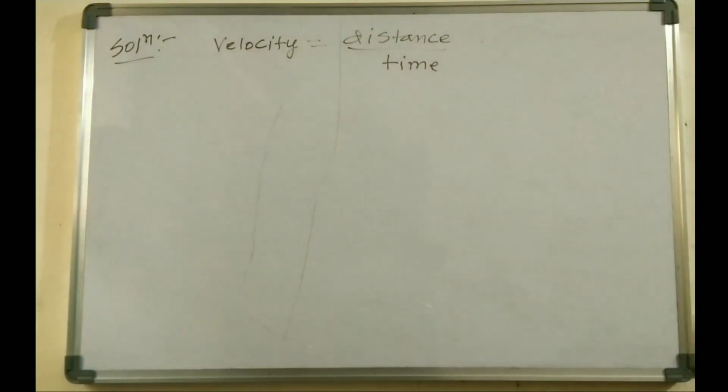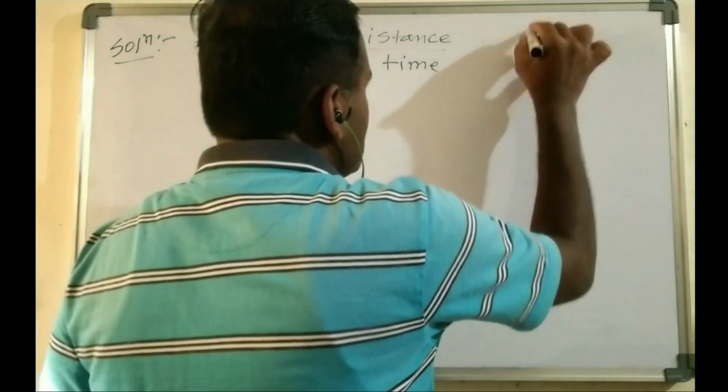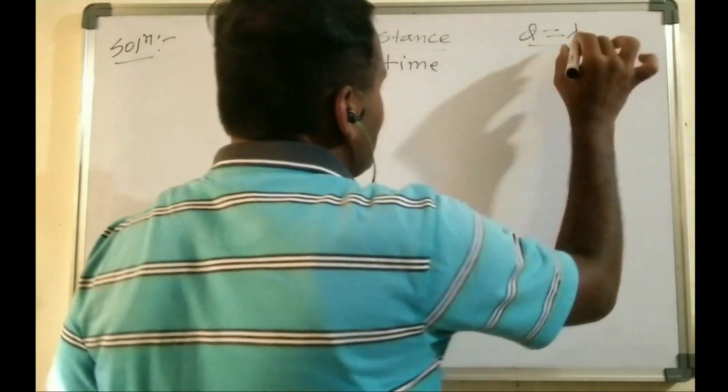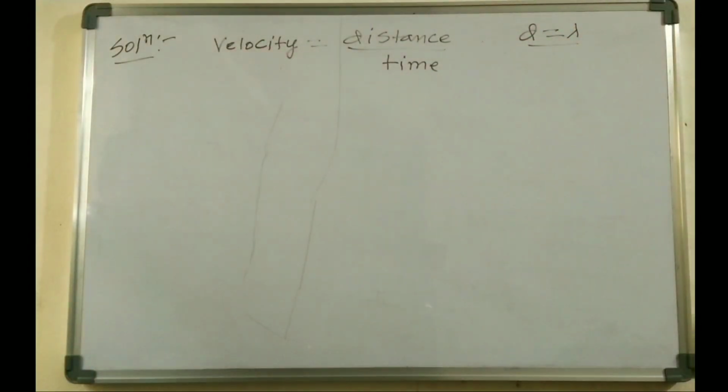So in the problem, the wavelength of the electron is numerically equal to the distance travelled by it in 1 second.